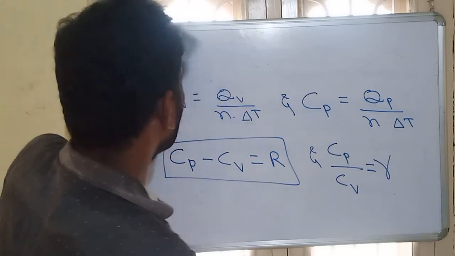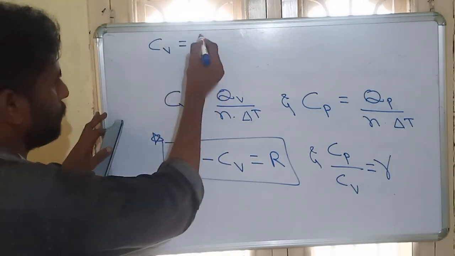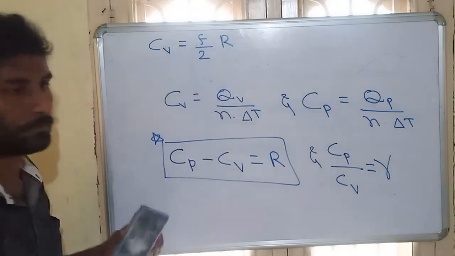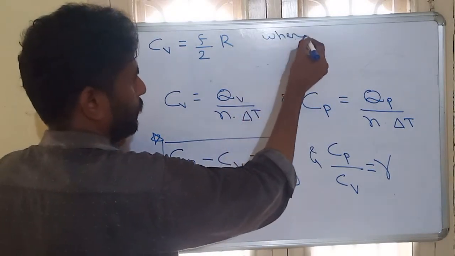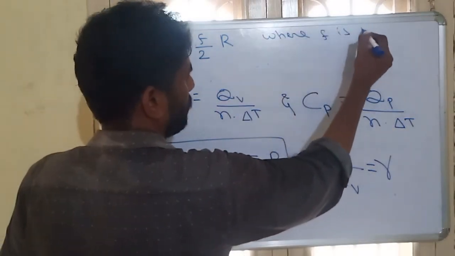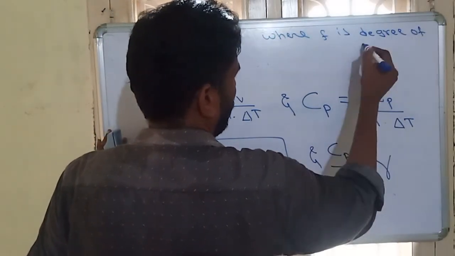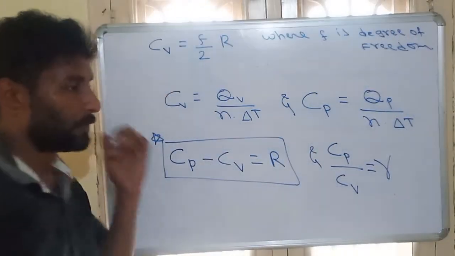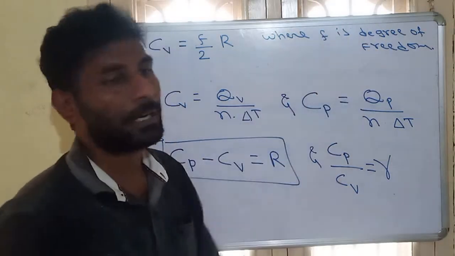Now the value of Cv is always equal to F by 2R, where F is the degree of freedom. So Cv value is equal to F by 2R, F is equal to degree of freedom.